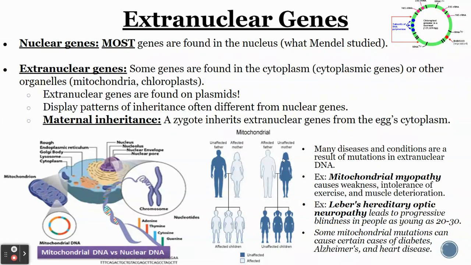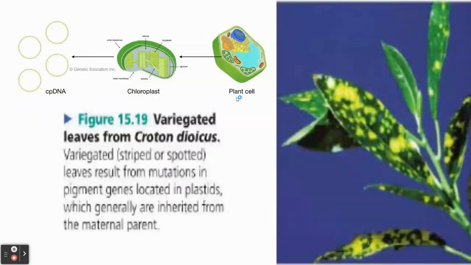So the main point here is that if Mendel had studied characters that were in mitochondrial DNA or chloroplast DNA, he might have seen different patterns, and that would have been a bit tricky to come up with conclusions with. Today, though, we know that there are extranuclear genes, and it's not just nuclear genes that exist, and that they do have their own patterns of inheritance.